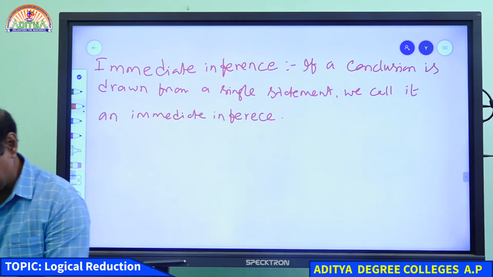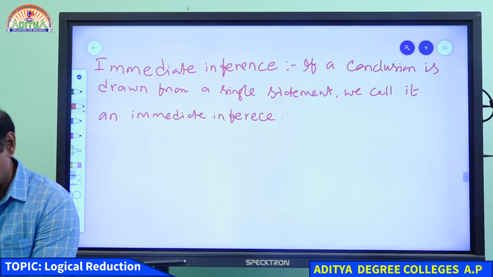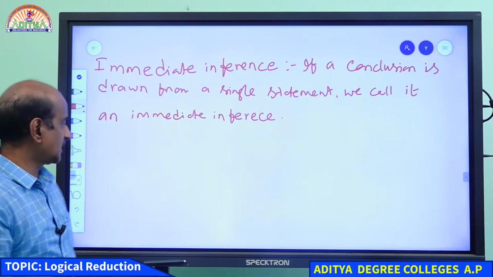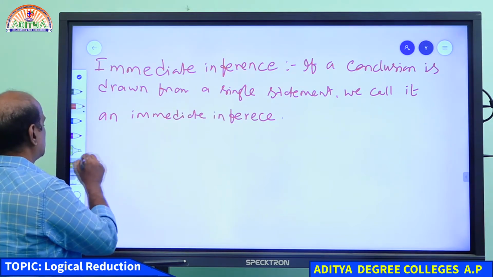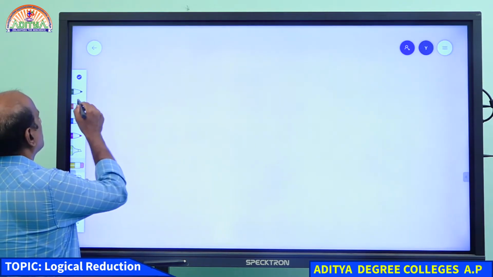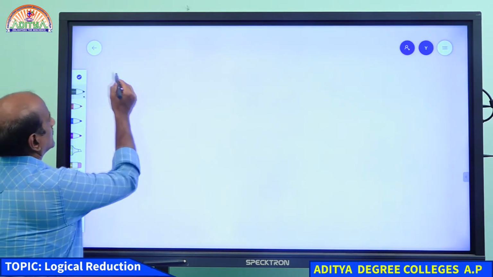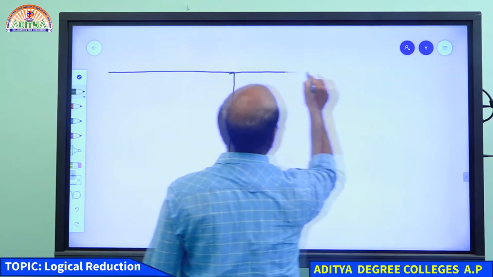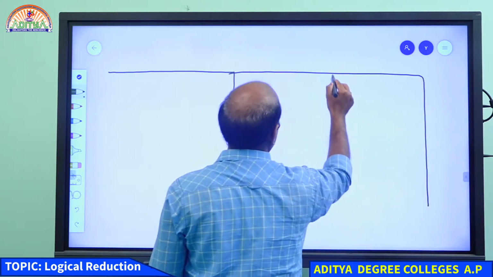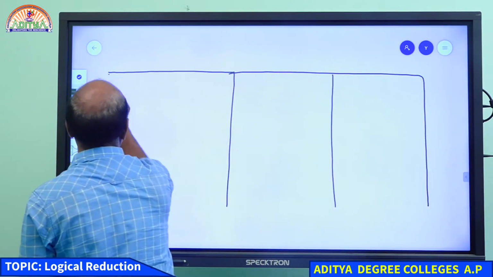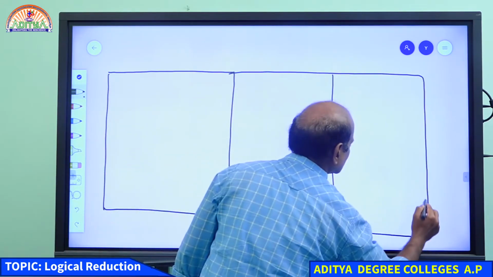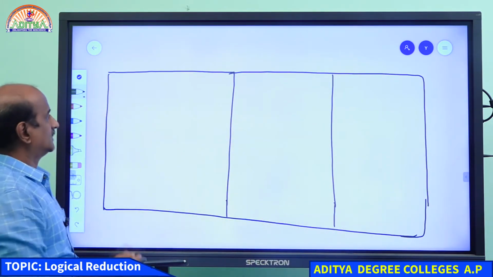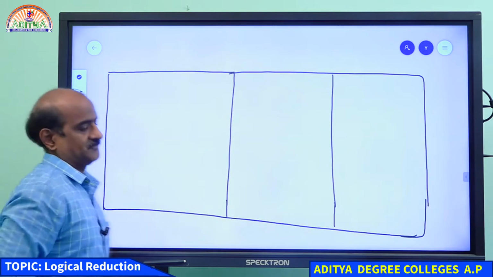If we draw a conclusion from a single statement, we call it immediate inference. Now please write down the format of immediate inferences. Please write on. Continue, students.